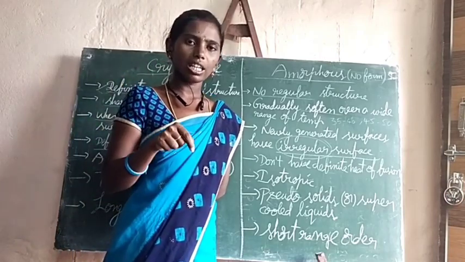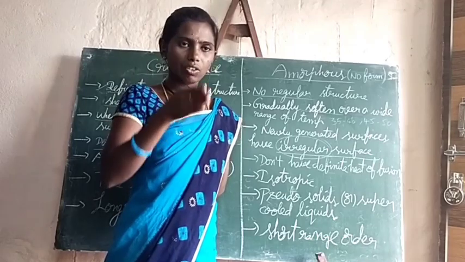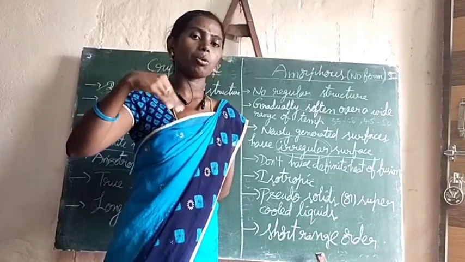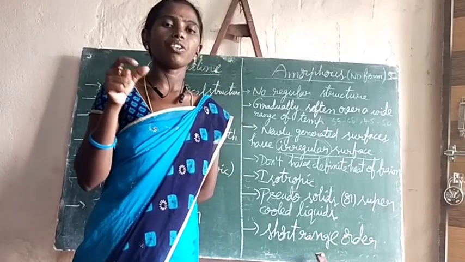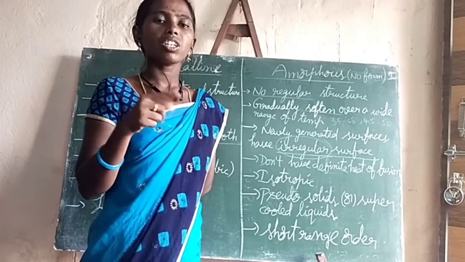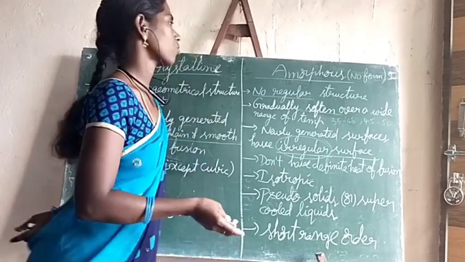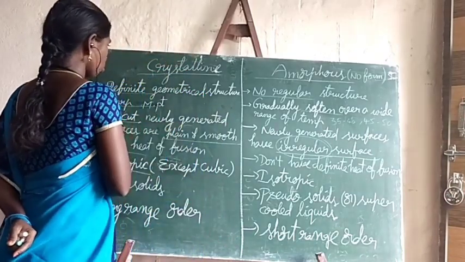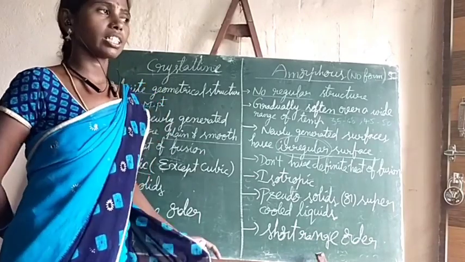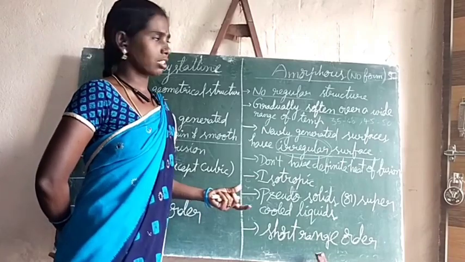Along a vertical direction one type, along a diagonal direction another type of physical property is exhibited. This difference in physical properties along different directions within the same crystal is called anisotropy. Generally, crystalline solids are anisotropic in nature except cubic crystals.